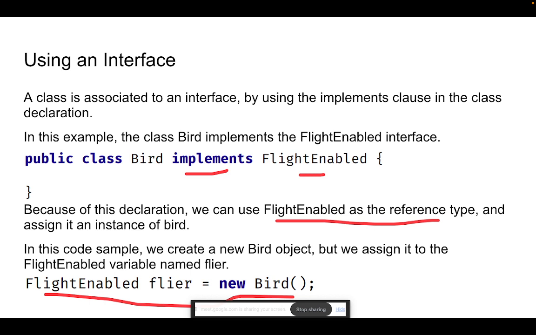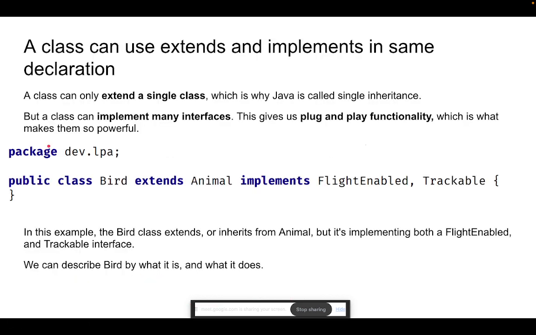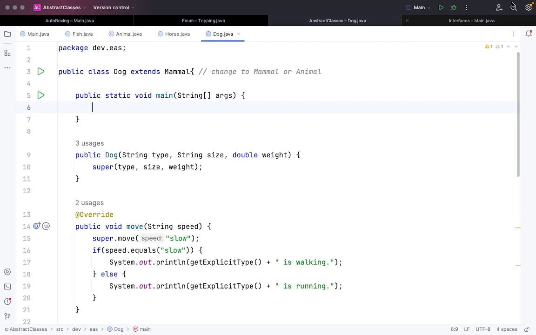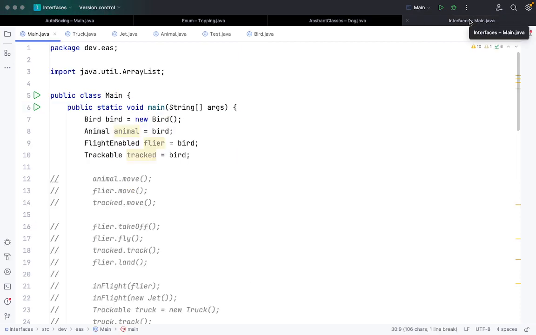Let's look at the code and then we will see. Also, a class can use both extends and implements in its declaration, which I will talk about more. In short, in inheritance I can only extend one class at a time, but with interfaces I can implement as many interfaces as I want. There's no restriction on that. That's the powerful feature Java provides through interfaces. So let's look at the code now. I have the interfaces project with a few files already ready, so let's look at them one by one.